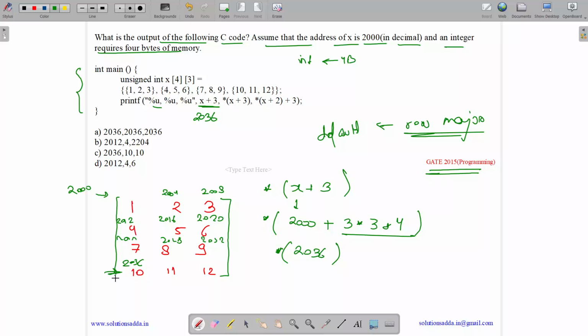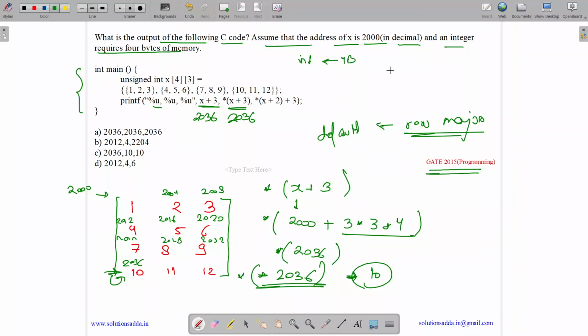So we come over here. Going inside this row, it will have the same address 2036. So the second one also will be 2036. If we want to go to this item, then we need to apply 2 asterisks with 2036. In that case, it will give 10, but a single asterisk will give only 2036.